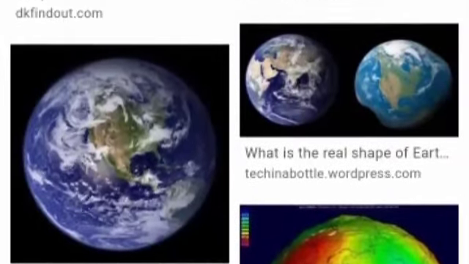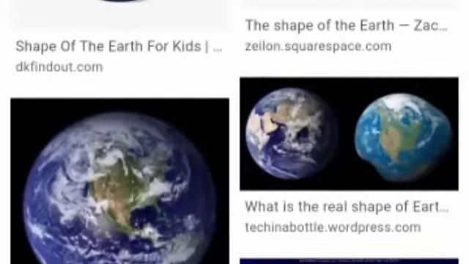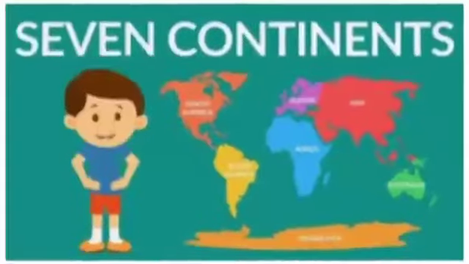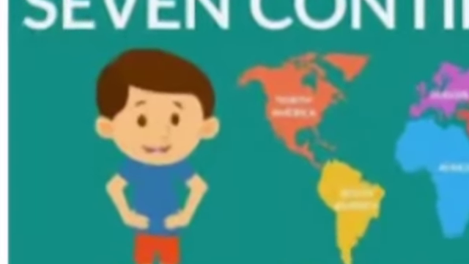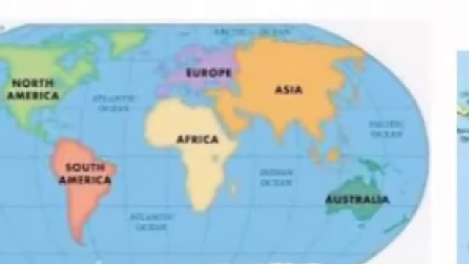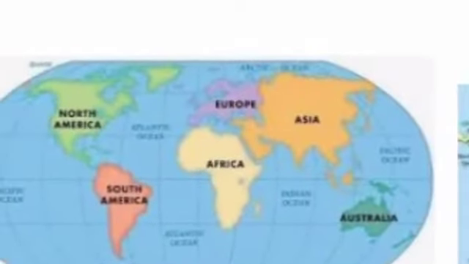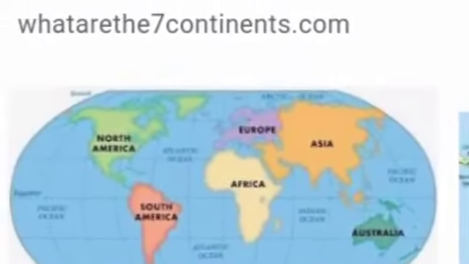And the shape of the earth is often described as geoid. And there are 7 continents we have learnt, namely Asia, Africa, North America, South America, Antarctica, Europe and Australia.